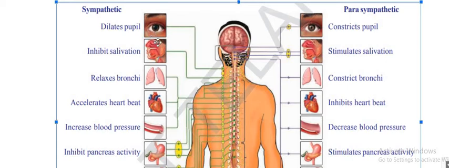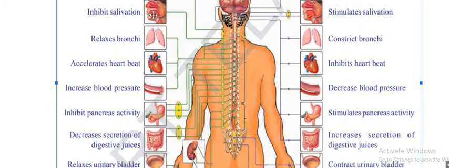No one will observe it. When you are in problem, your saliva stops. You cannot release saliva, so digestion stops, because saliva contains an enzyme for digestion. So digestion gets stopped. It also inhibits pancreas activity. The pancreas releases 6 enzymes, or 3 enzymes.